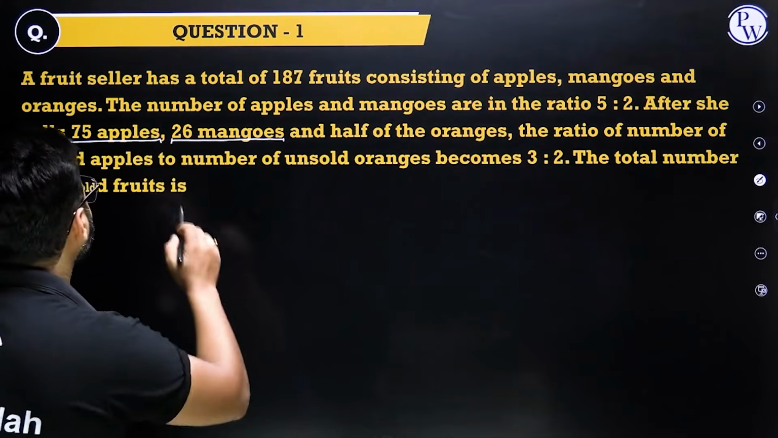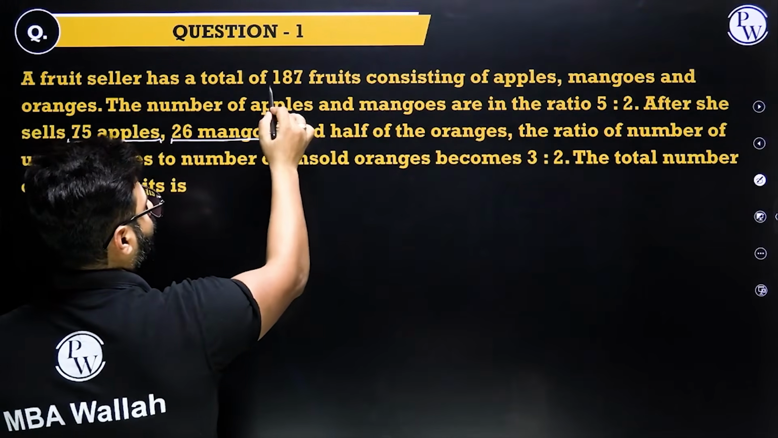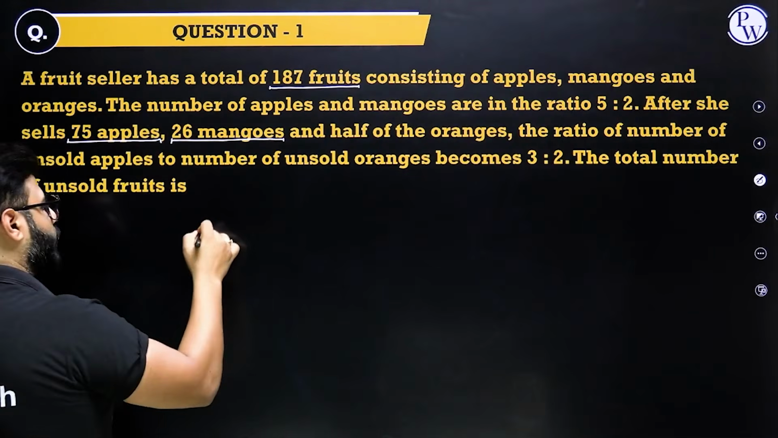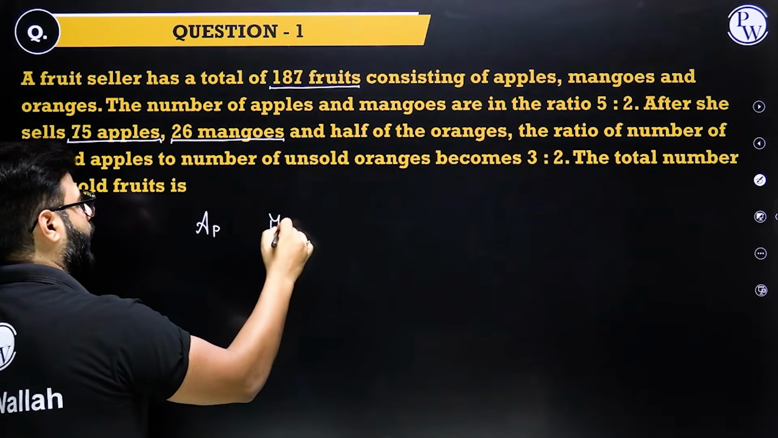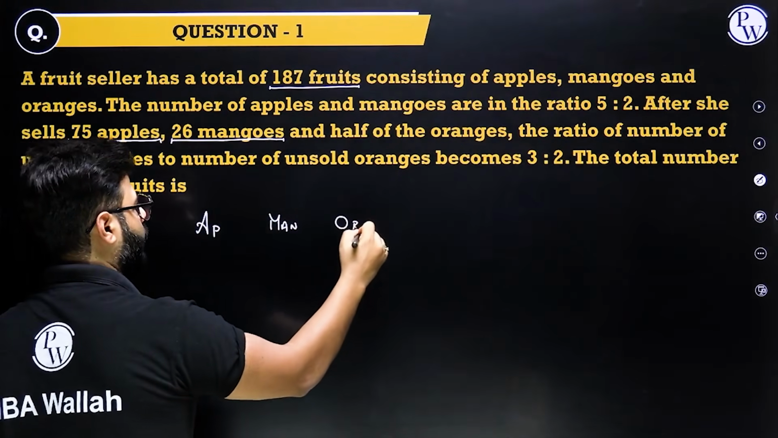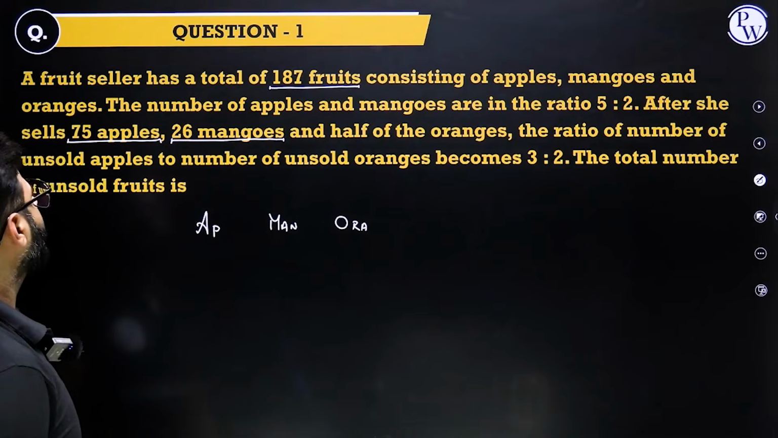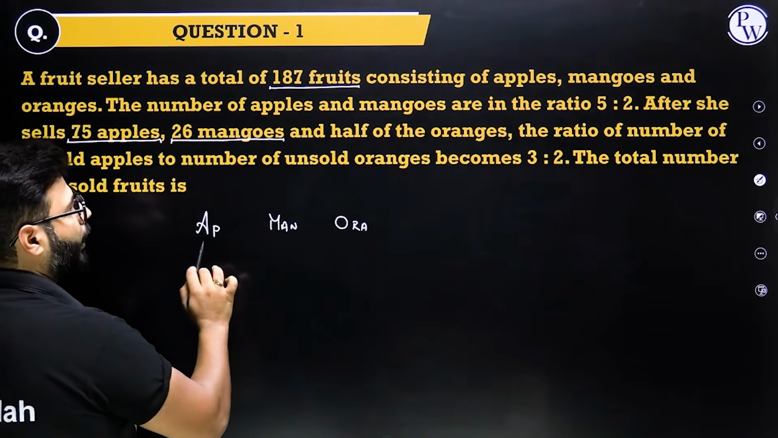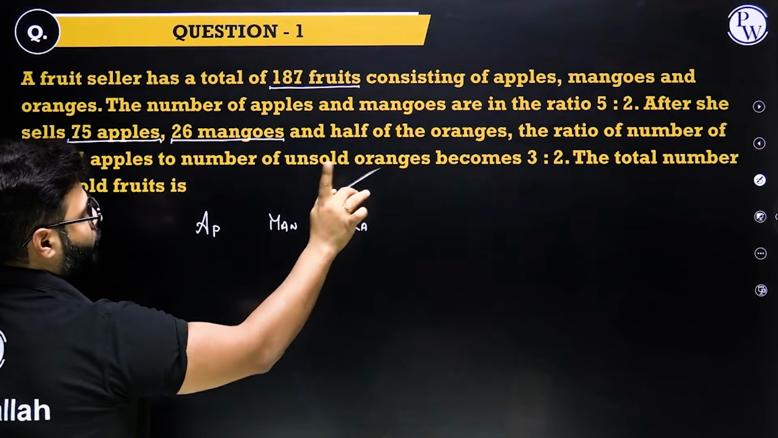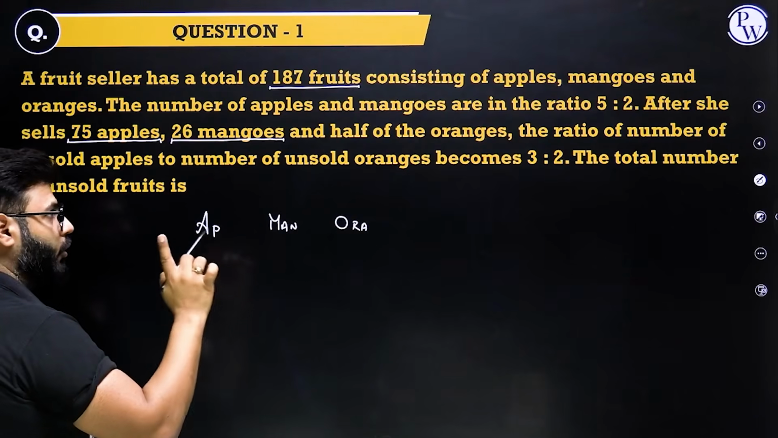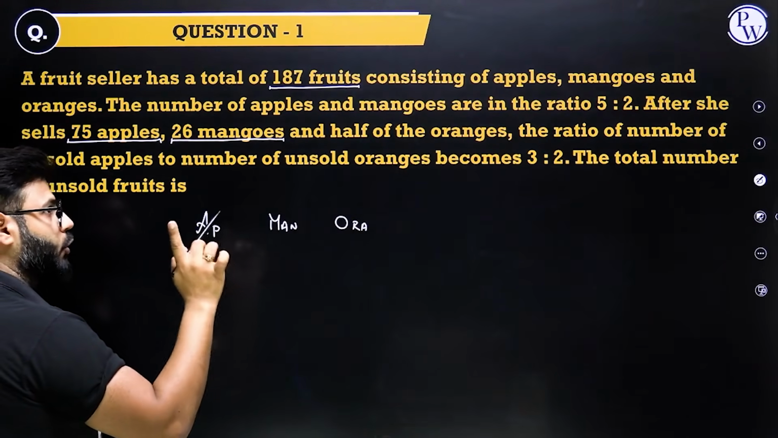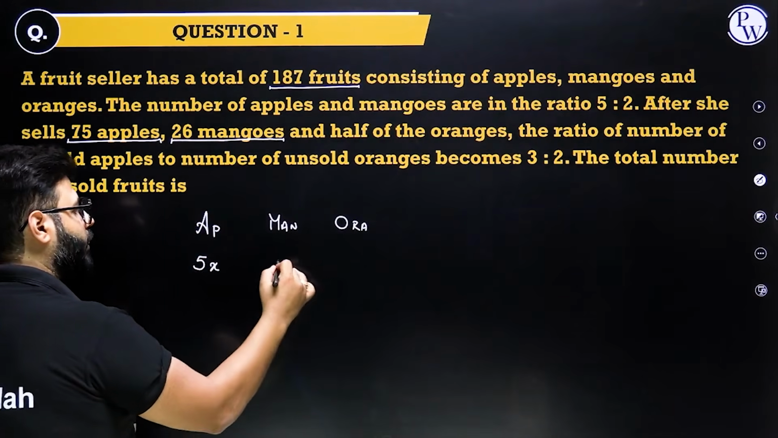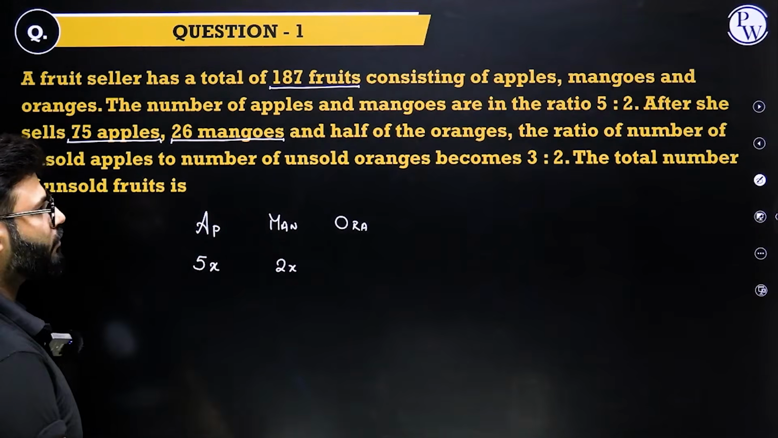So let's begin. A fruit seller has a total of 187 fruits, another specific number, consisting of apples, mangoes and oranges. Fine. So we have apples, mangoes and oranges. What's happening then? The number of apples and mangoes are in the ratio of 5:2. Remember, I have told you not to assume. I have told you to introduce variables, but introduce them smartly. 5:2 ratio, 5x, 2x. Fantastic.